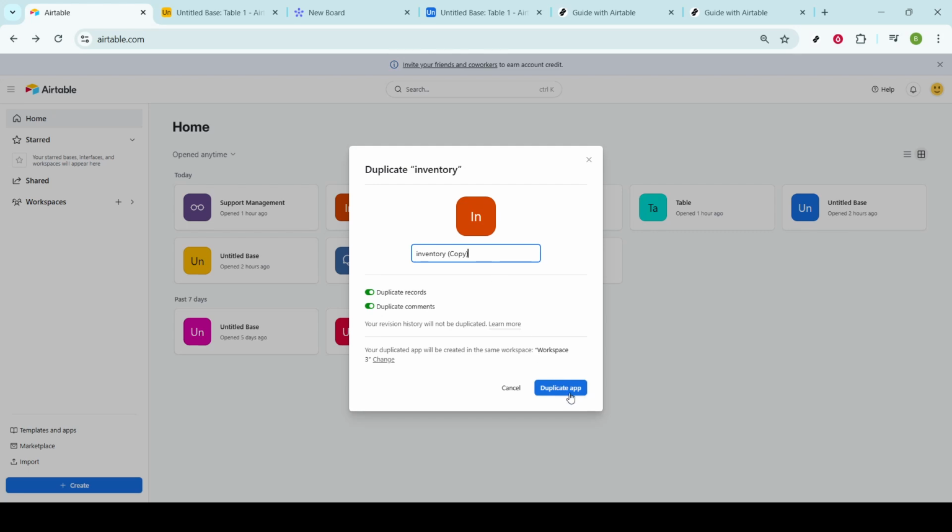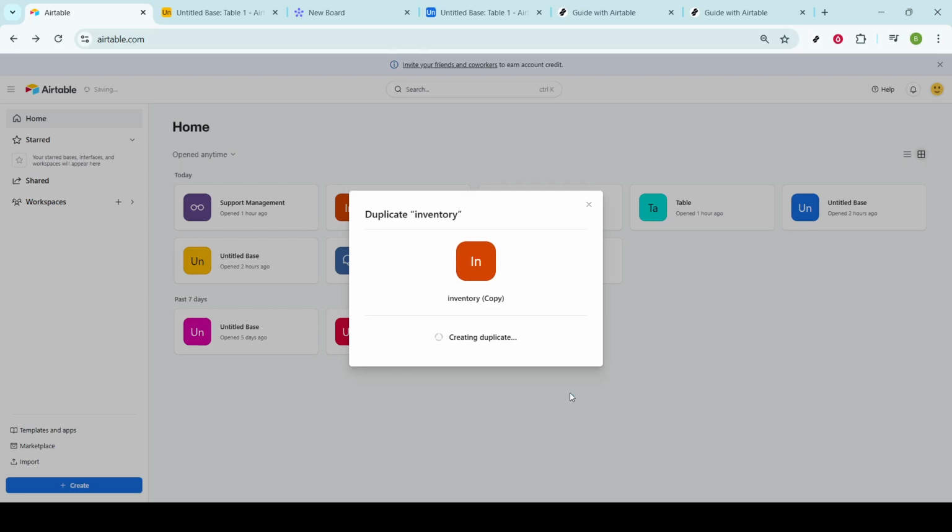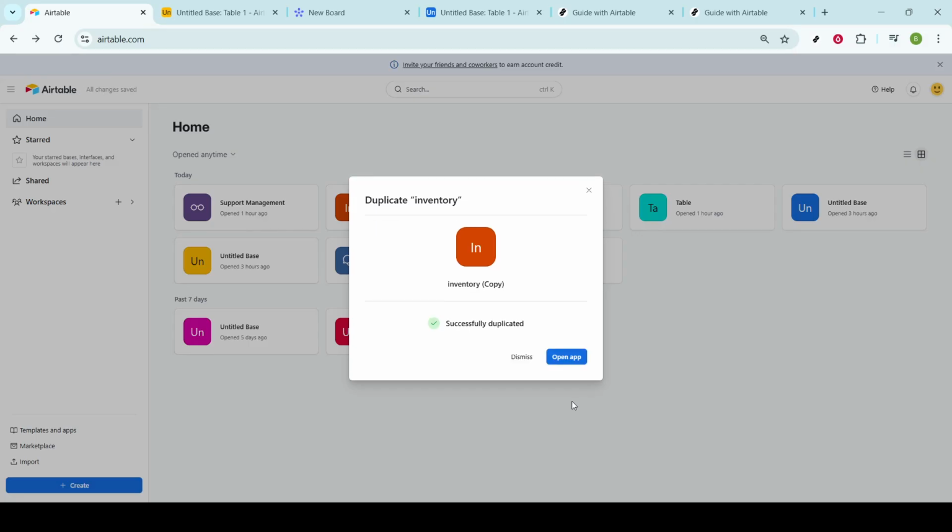And just like that, your new base is ready to go. This newly created base will contain all the tables, fields, and data of the original, allowing you to work seamlessly without altering the initial version. Remember, duplicating bases is a strategic way to streamline your workflow and maintain systematic order across your projects. It's all about making sure you have the flexibility to innovate while safeguarding your original work.